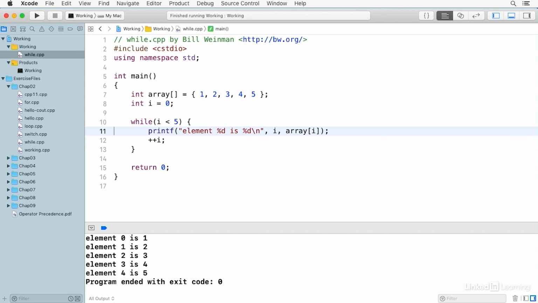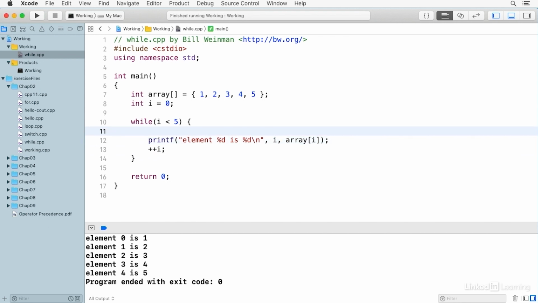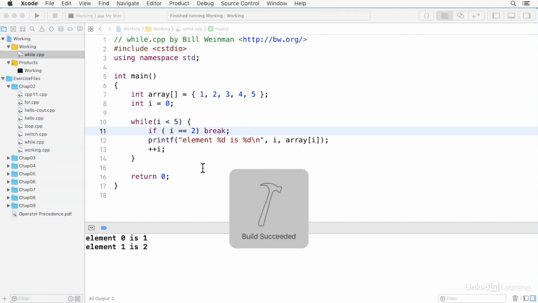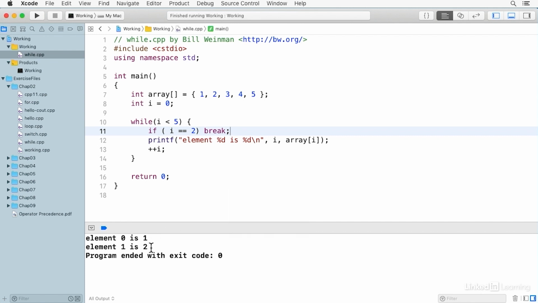There's a couple of other controls that are worth knowing about. One of them is the break statement. So if I say if I is equal to 2, then we'll break. Now it will only run up until it sees I is equal to 2, which is this one here, the third one, and at that point it will break. And as we've seen earlier, break branches execution to after the end of the block. So it will break out of the loop and it won't run anymore. So when I compile and run this, you see we get element 0 is 1, element 1 is 2, and when it sees that I is equal to 2 here, it simply breaks out of the loop.